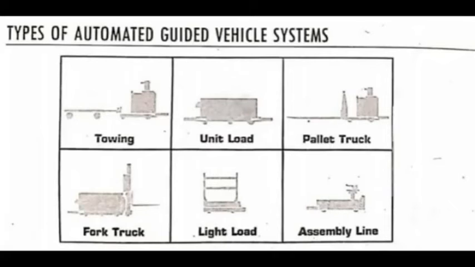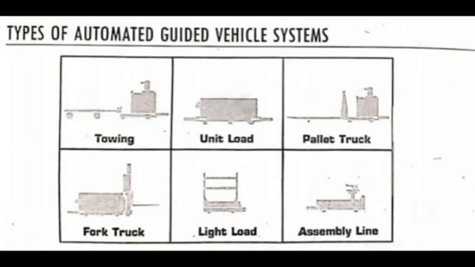Okay, and the next type is assembly line vehicles. These are an adaptation of the light load transporter for applications involving serial assembly processes. The guided vehicle carries major subassemblies such as motors, transmissions, or even automobiles. As a vehicle moves from one station to the next, succeeding assembly operations are performed.